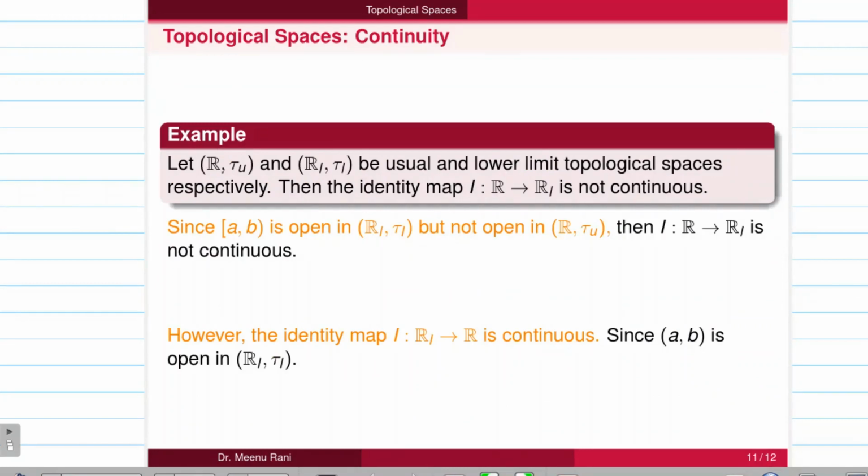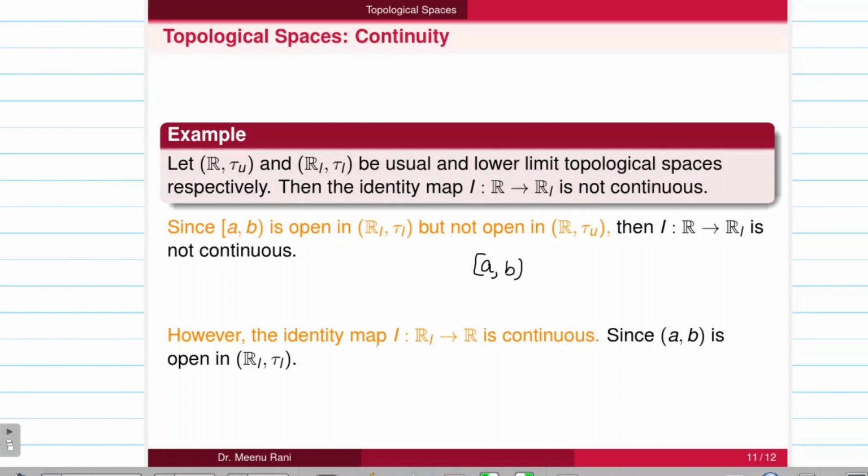Next we take one example on it. Let R be the set of real numbers, and we define two topologies on it, the usual topology and the lower limit topology. So R_U is the usual topological space and R_L is the lower limit topological space. Then an identity map I from the usual topological space to the lower limit topological space is not continuous, because if we take one open set from the lower limit topological space, that is a semi-open interval, which is not open in the usual topological space, so I is not a continuous function.